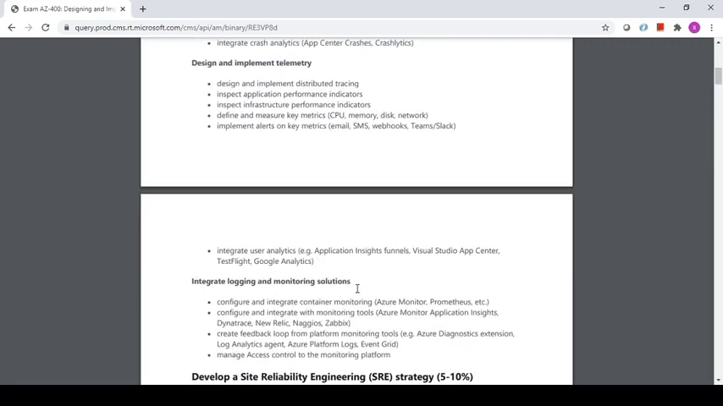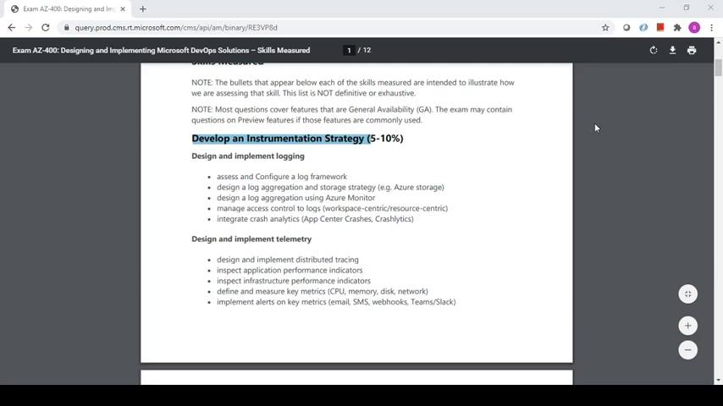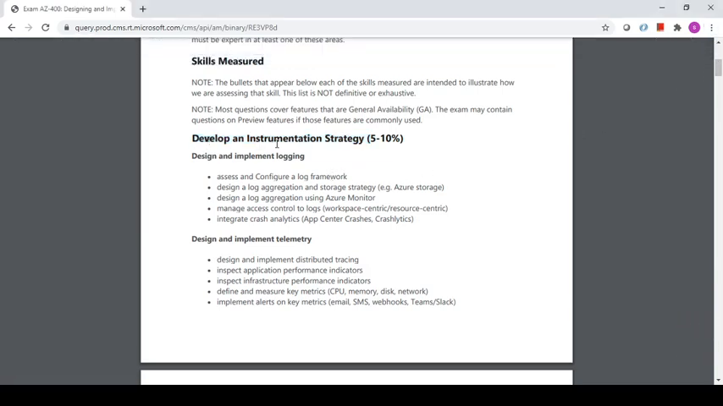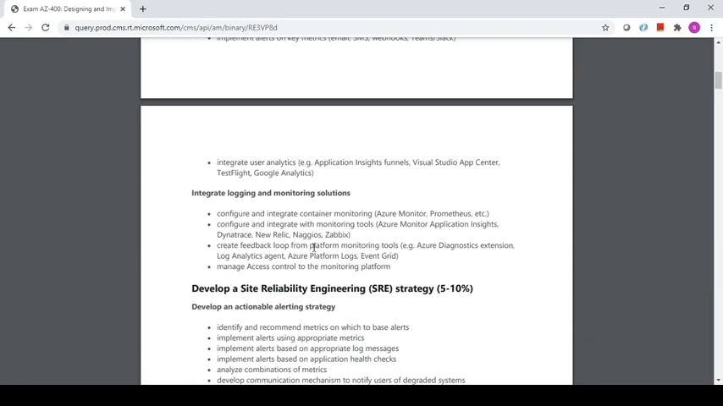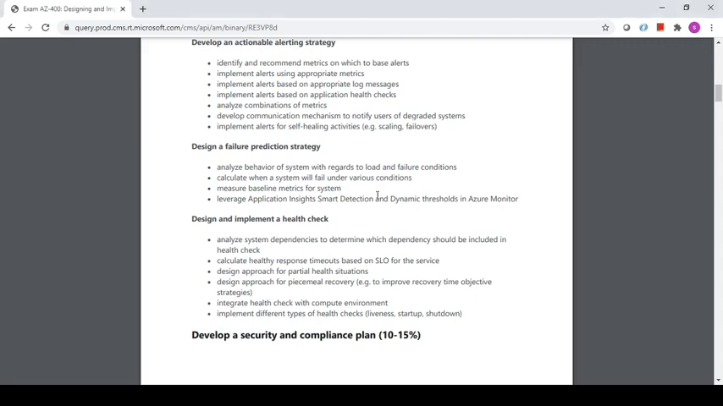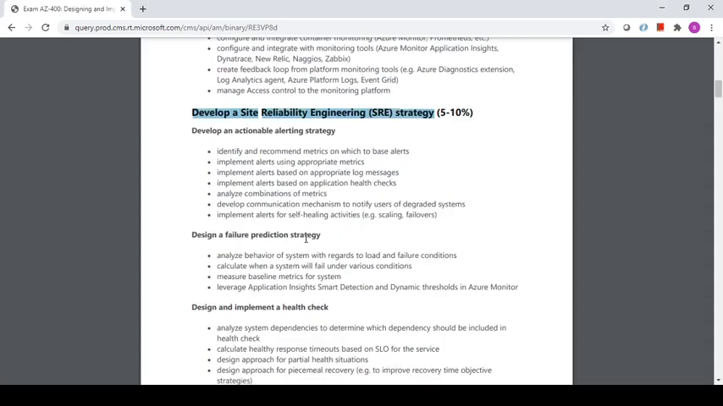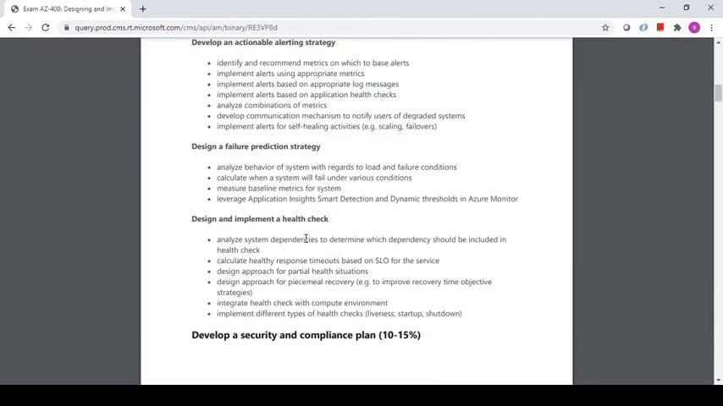So let's give a brief highlight of what this course material talks about. At the beginning you find develop an instrumentation strategy. It's more about logging and different monitoring features that we will look at. The second subject is also similar to the first one. Here we are checking site reliability. It is also talking about metrics that we'll have to keep monitoring and then also analyze.